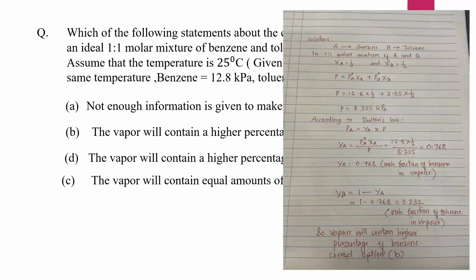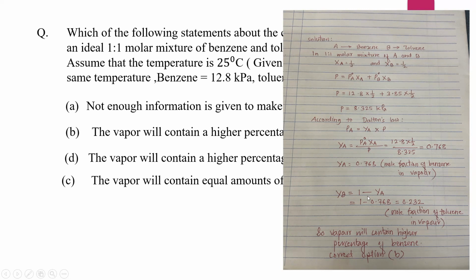So see this solution: A, benzene, B, toluene. So the ratio is 1:1 molar ratio. So XA is equal to half and XB is equal to half. So P is equal to PA plus PB. If you put these values, you will get P is equal to 8.325 kilopascal. And according to Dalton's law, PA is equal to YA into P. So substitute this value, you will get the mole fraction of benzene in vapor, that is 0.768.